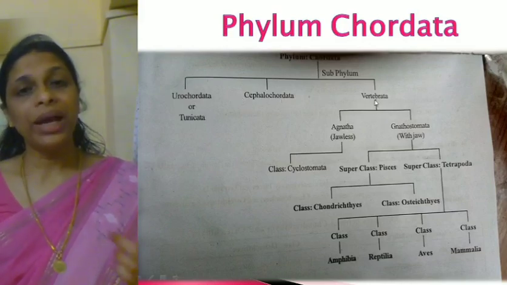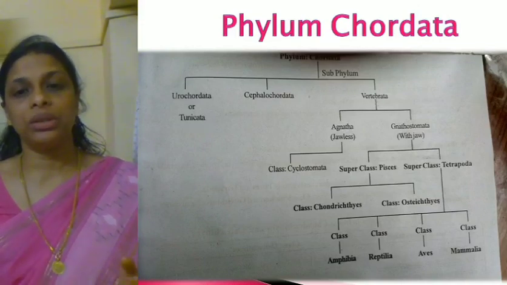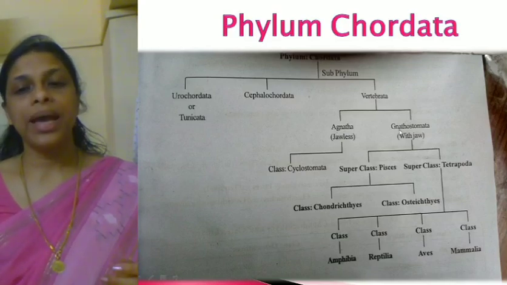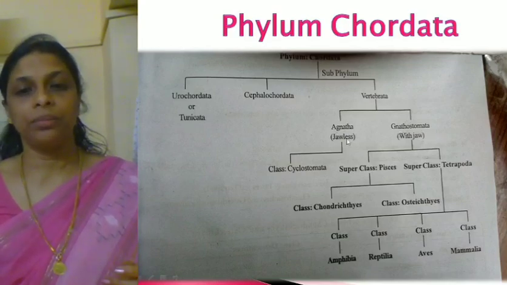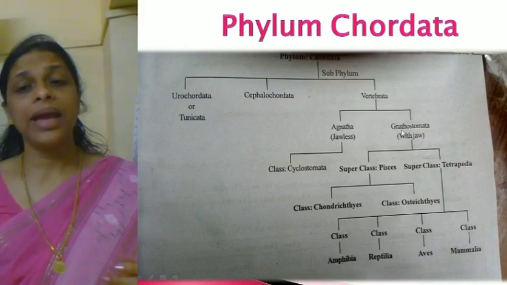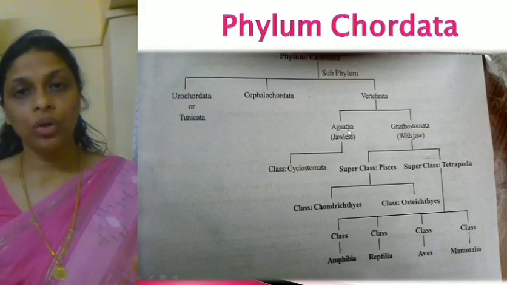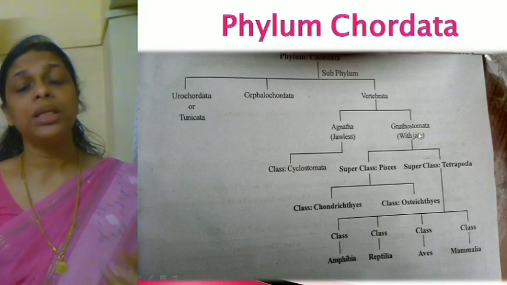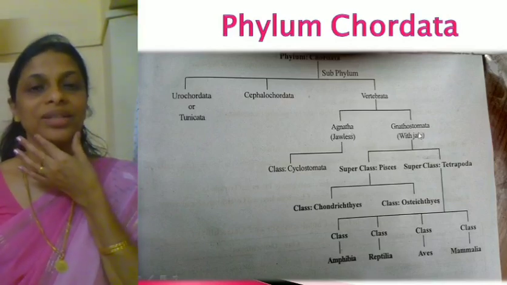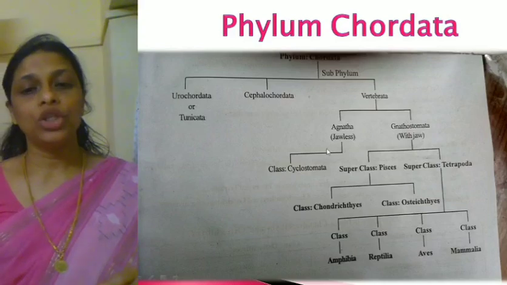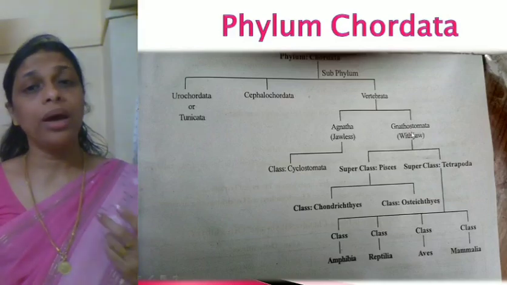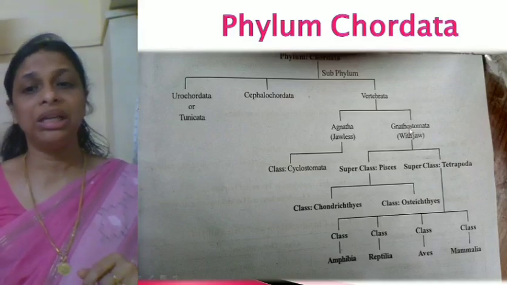Now this subphylum Vertebrata is again divided into 2 divisions, Agnatha and Gnathostomata. Agnatha means without jaws and Gnathostomata means with jaws. You know what is jaw, right? So Agnatha are jawless and Gnathostomata are with jaws. So these 2 are the divisions.